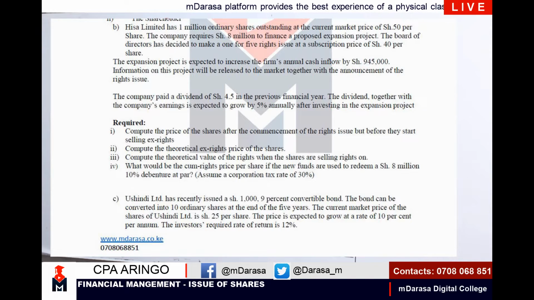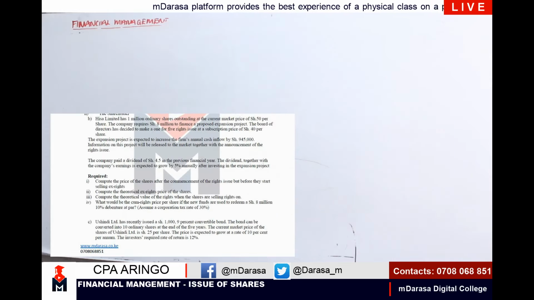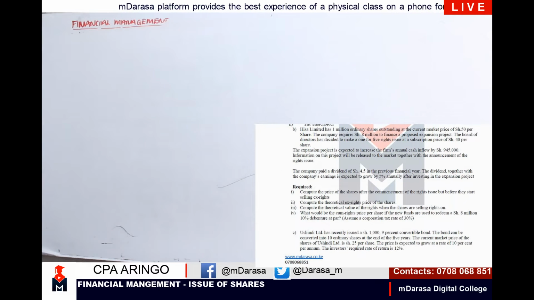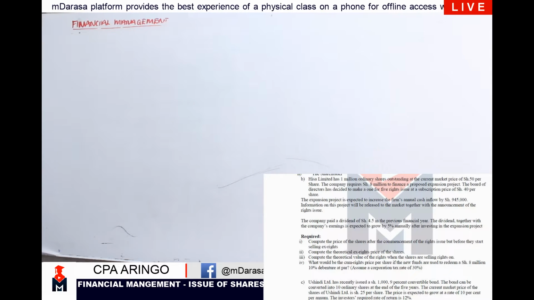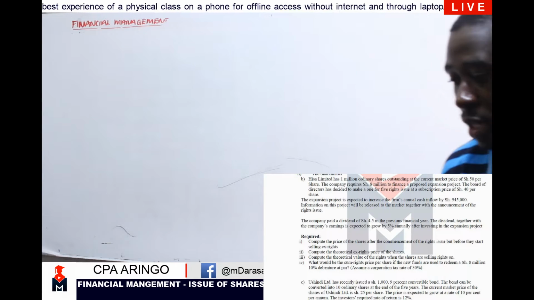So, given that question, you can squeeze it down here and see what we'll be having, believing that once squeezed here, it will still be visible. So the first thing that the examiner wants us to determine here, we've seen clearly, is the cum-right price.